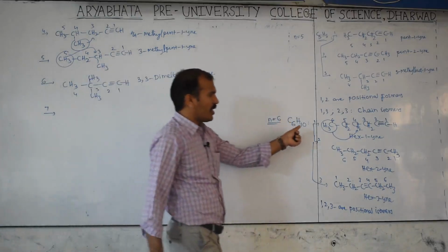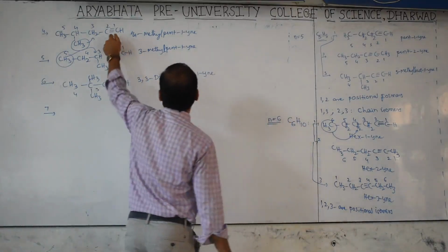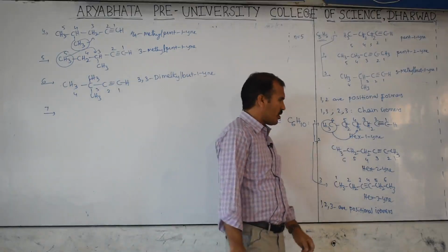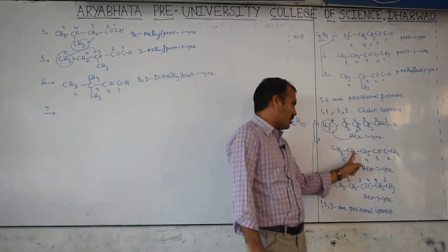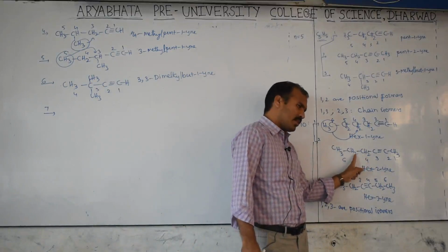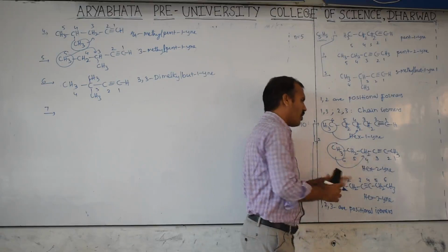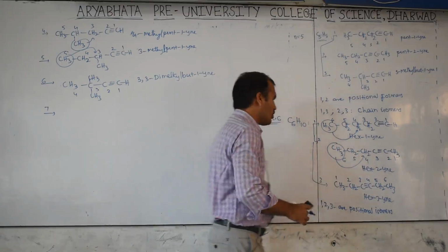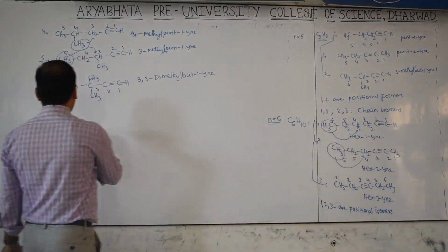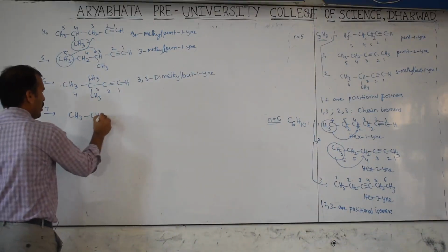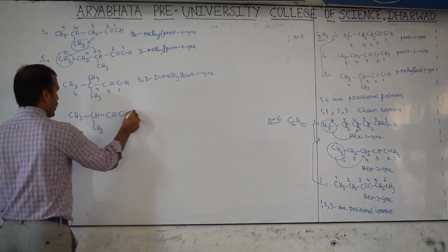With this first isomer, how many extra are possible? 1, 2, 3 possible. Now with this, any other possibilities, we'll check. This hydrogen shifting here means CH3. This CH3 will be shifted to here. Then one of the hydrogens shifted to here. So therefore now CH3, CH, CH3, C triple bond CH3.